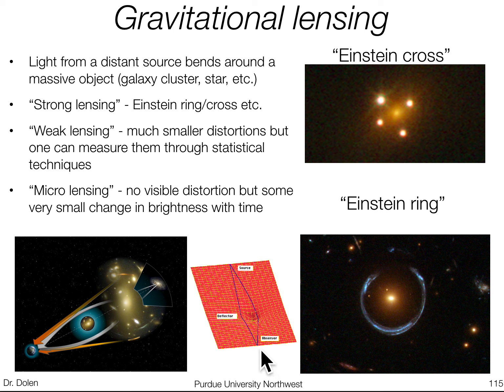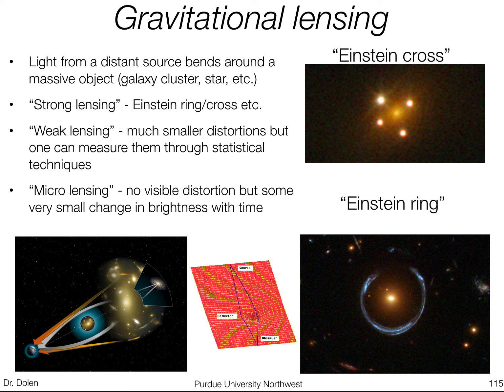Right? We can be here, a source of light here, the light could bend around the object in this direction and we could see it, and the light could bend around the object in this direction and we could see it. So this is called strong lensing, and it leads to these beautiful things like an Einstein cross, where the same object is visible 4 times here, or an Einstein ring, where all the light from a galaxy or something like that is kind of being spread out around this ring. Right? So that's a really beautiful thing to see. That's the concept of strong lensing.